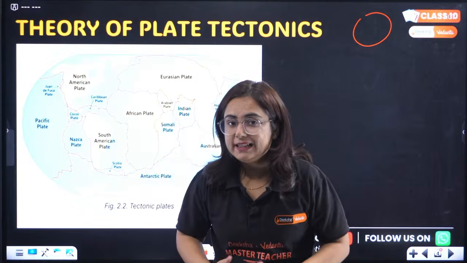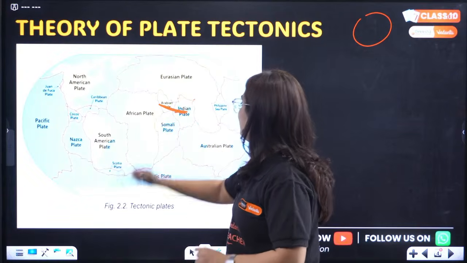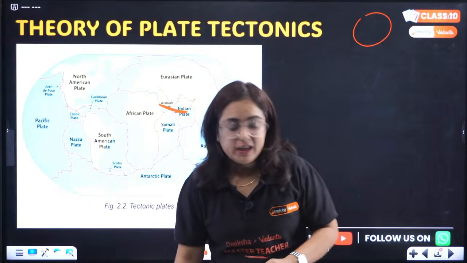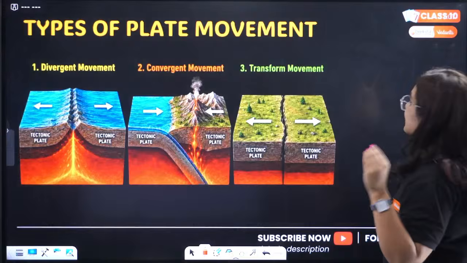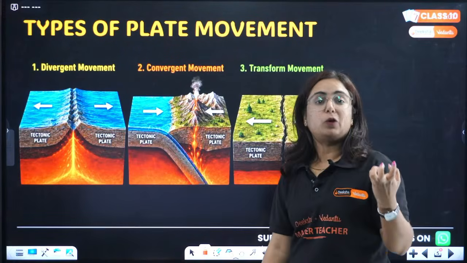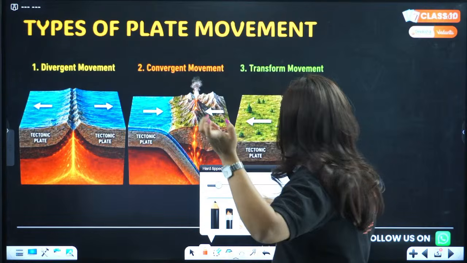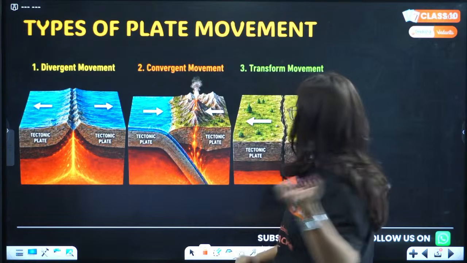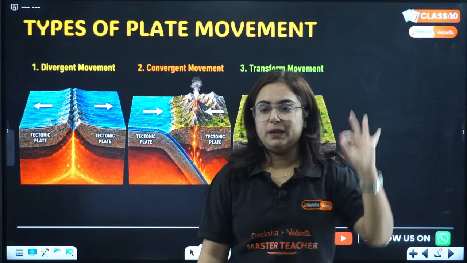They collided and led to the formation of which mountains beta? The Himalayan mountains. Getting my point? So this is how the movement of the Earth's surface matters, and this is because of what beta? This is because of what we can say crust, mantle and core. That means the interior of the Earth. Okay? And this is known as the theory of plate tectonics.